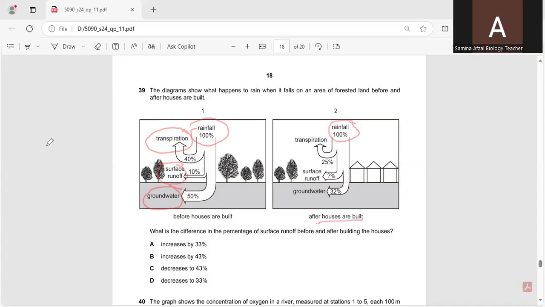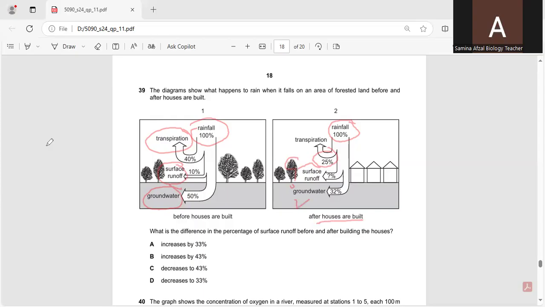Transpiration remained only 25%, so it means a decrease in the transpiration rate. We have to find out the answer for surface runoff. Groundwater is also decreased from 50% to 32%.